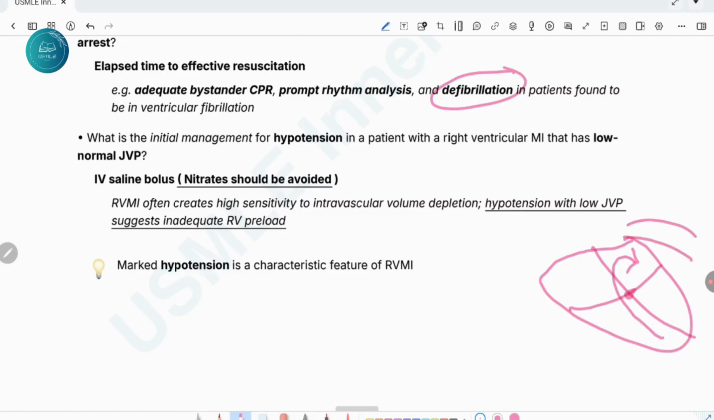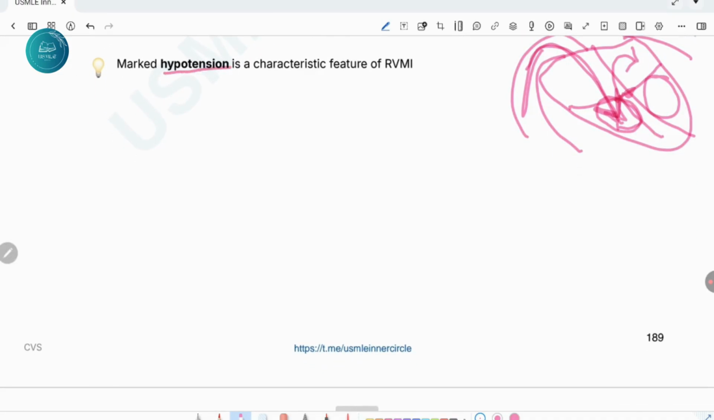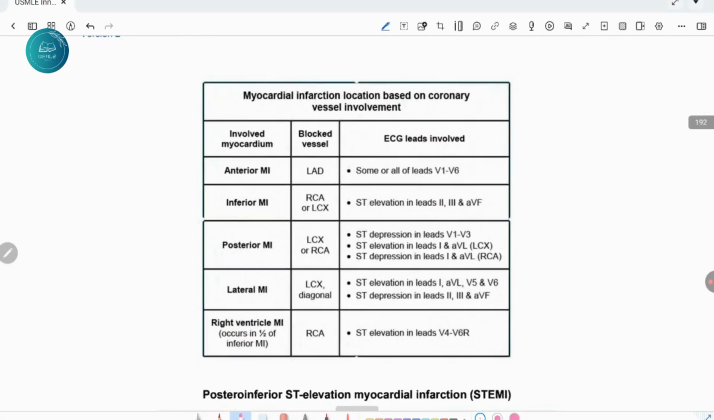So, the important thing to realize is that the patient will already have low preload, so we avoid decreasing the preload. We will avoid nitrates, as that is a contraindication in right ventricular MI. So we will give things that will increase the preload, that is, we will give fluids that will ultimately increase the preload and improve the survival of the patient. Marked hypotension is the characteristic feature of right ventricular MI.